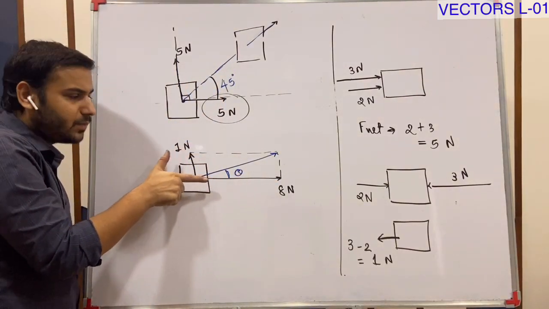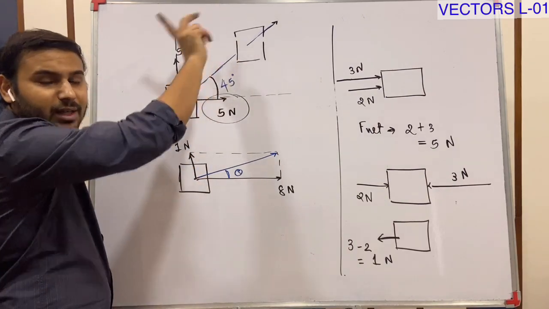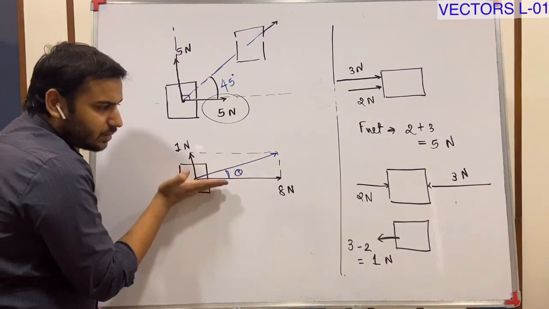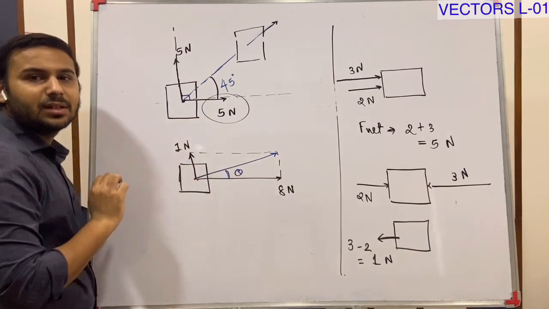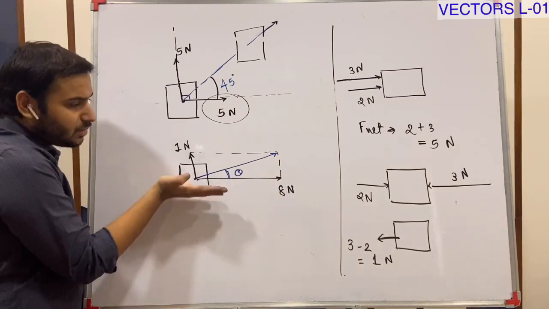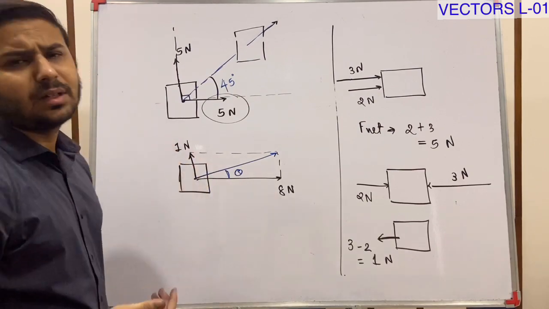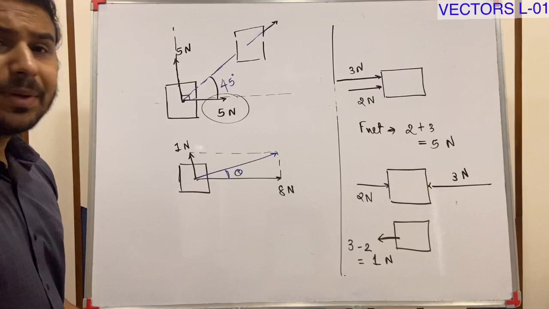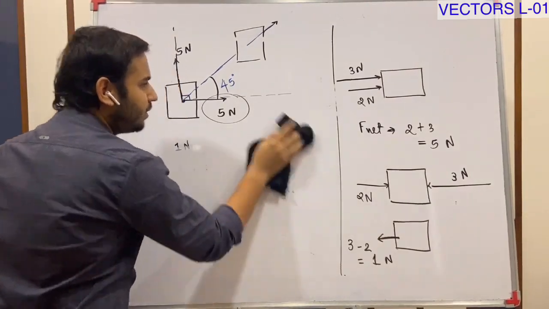If these two are the same, 1, 1, 2, 2, 8, 8, then the object will move exactly making a 45 degree angle with this. But if I increase this force, the object will try to move more in this direction and less in this direction. If this force is greater and this force is smaller, the object will move more in the upward direction and less in the horizontal direction. So that is the common sense thing. I hope you people are getting what I am trying to convey. Okay, let me just erase this.